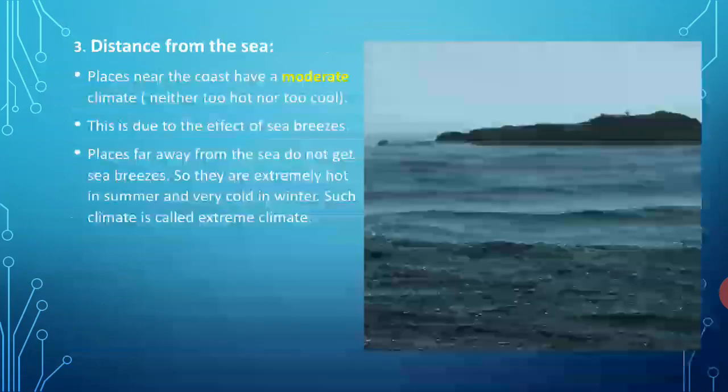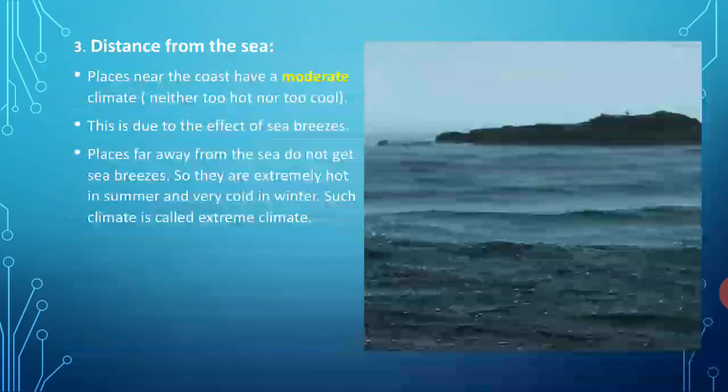Let's see the third factor, that is distance from the sea. Places near the coast have a moderate climate. Moderate means neither too hot nor too cold. This is due to the effect of the sea breezes. Water bodies heat up and cool down at a slower rate than land. In summer, therefore, the sea is cooler than the land. Hence, air over the sea is cooler than that over the land. This cool air, called sea breeze, blows from sea to land, making the land cooler.